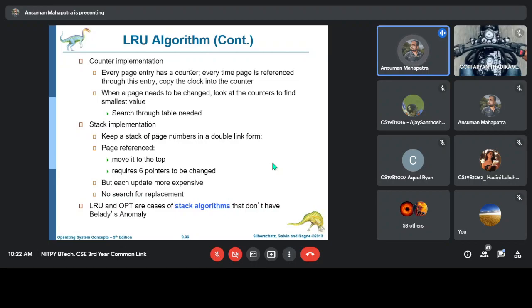Can anybody tell me how many bits are required for each counter? If there are 1,000 frames present, how many bits are required for counting purposes?